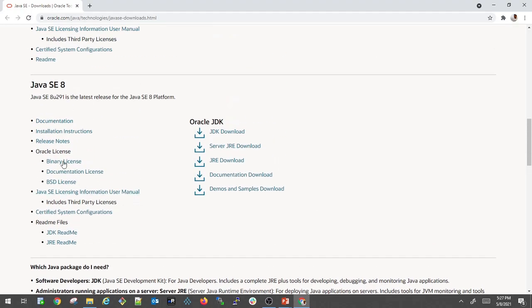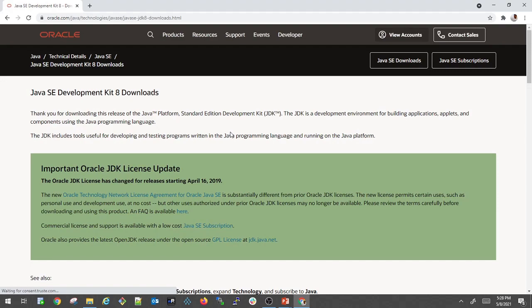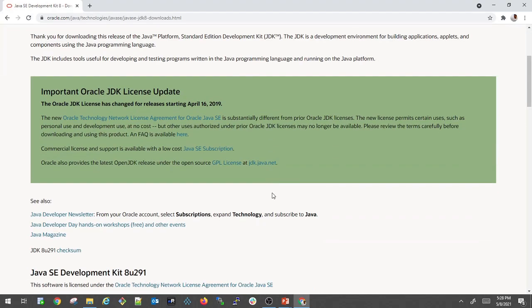So I am going to use Java 8. Here we have different sections: JDK download, a server JRE download and JRE download, and the documentation about this Java 8, and there are some demos and samples in Java 8. As we are developers, I'm going to download the JDK. So I'm going to click on this JDK download, which is taking me to one more page.